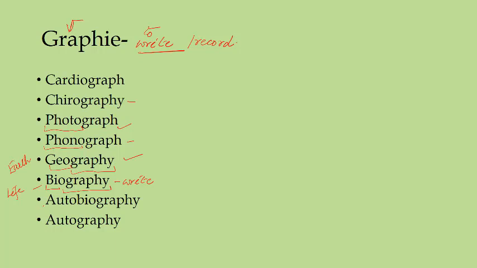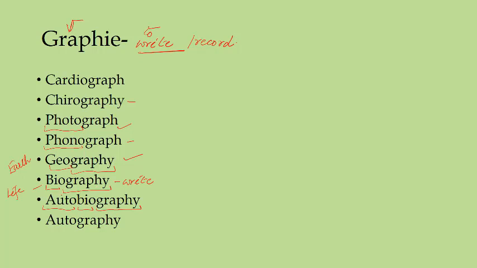And now if you see here you have three roots: auto, bio and graphy. So if you are writing your biography on your own, then it's called autobiography. If someone else is writing your history or your life story, then that is simply a biography.